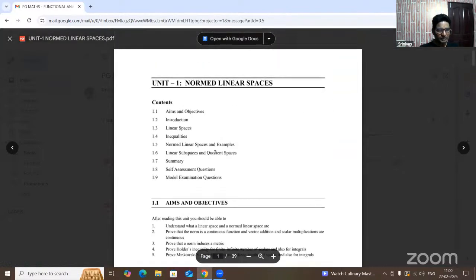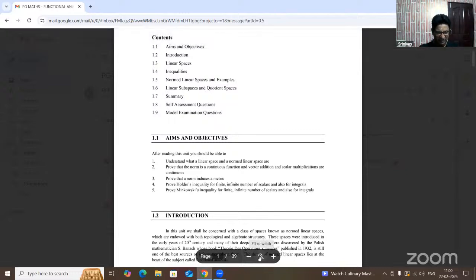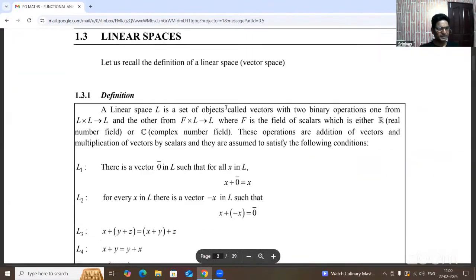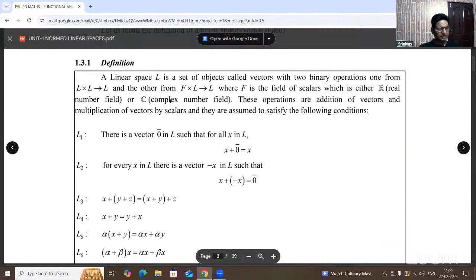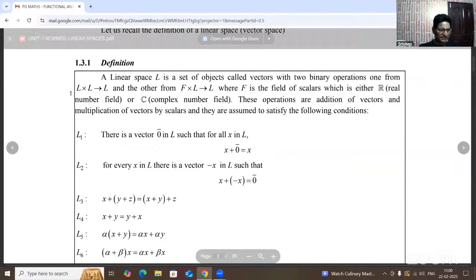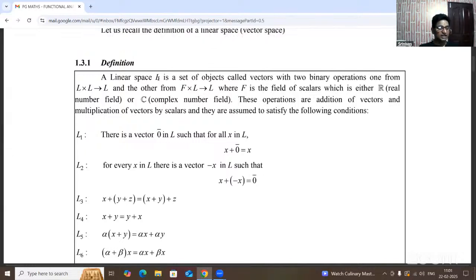Okay. See here, students, this is the normed linear space definition. First of all, you must observe each and every definition here. What is a normed linear space? We have already introduced the linear space definition. The linear space is represented by the starting letter, capital L. Sometimes this is also called a vector space, because of its origin in vectors.